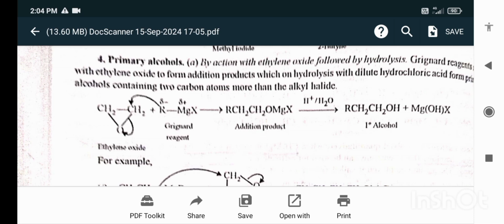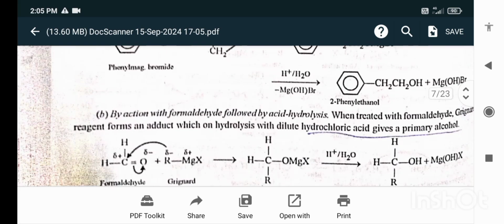Primary alcohols. By the action with ethylene oxide followed by hydrolysis. Grignard reagent reacts with ethylene oxide to form addition products which, on hydrolysis with dilute hydrochloric acid, form primary alcohols containing two carbon atoms more than the alkyl halide.